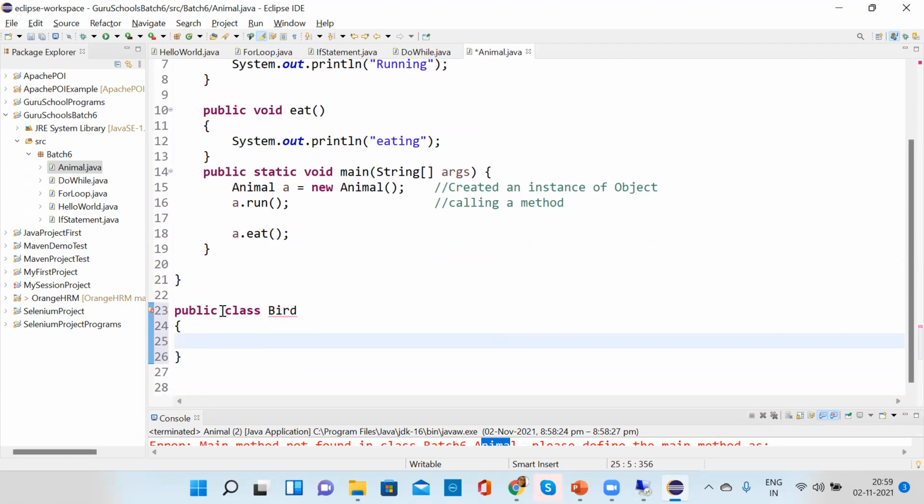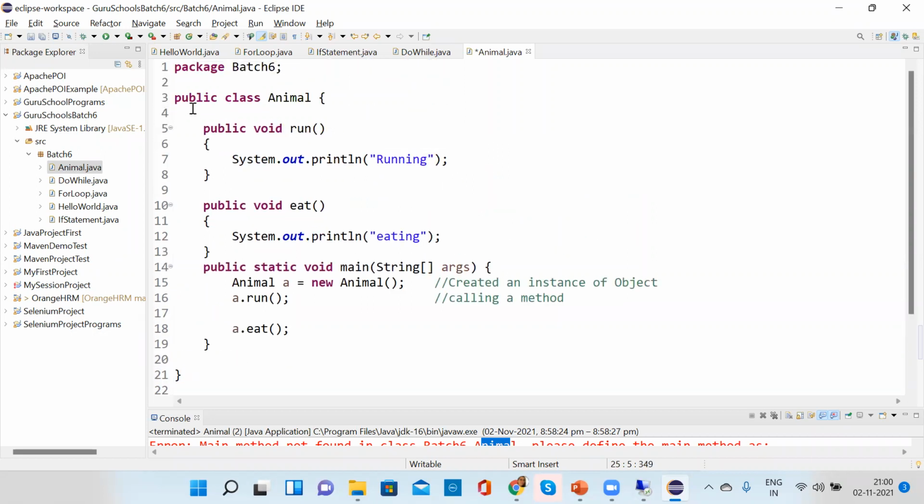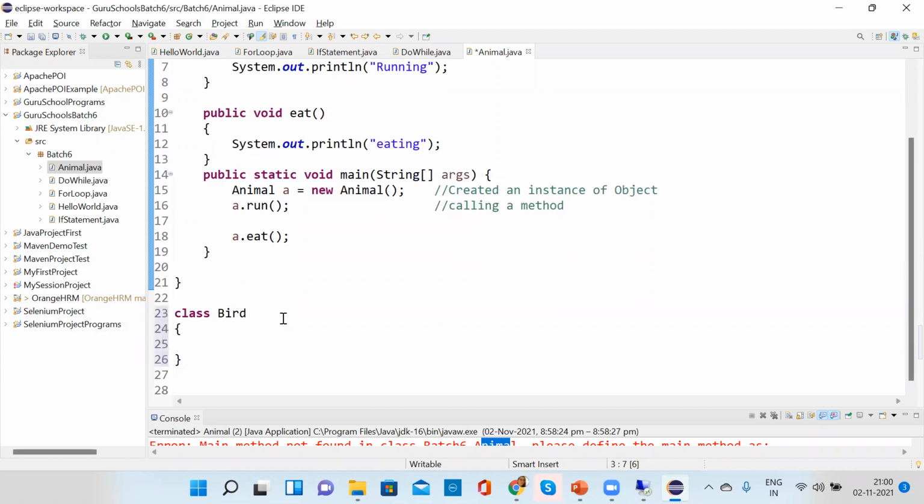It should not be public also. There could be only one public class in the whole program. There should be only one public class. This is a rule that you can have only one public class.